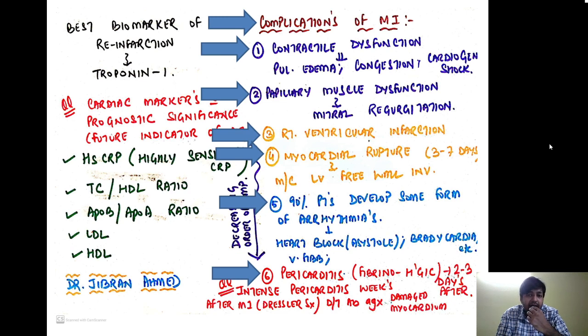And there is also a late pericarditis that can develop a few weeks after the myocardial infarction. So it is a chronic change. This pericarditis, which develops weeks after MI, occurs because of antibodies formed against the damaged myocardium. So there is an autoimmune mechanism behind this, and this pericarditis, which occurs weeks after the MI, has a special name, which we call Dressler syndrome. It is because of the formation of antibodies against the damaged myocardium, and it has an autoimmune basis.